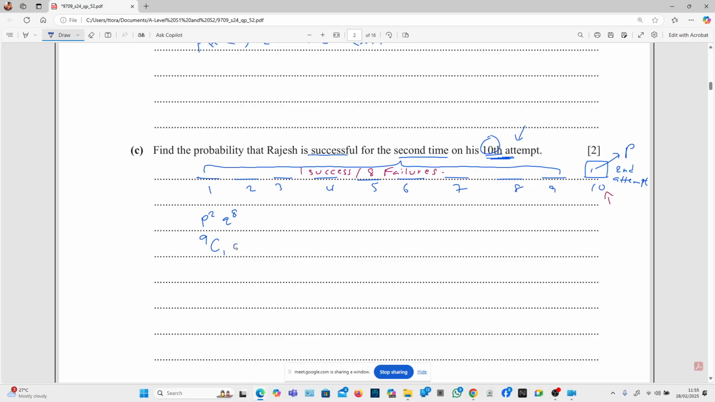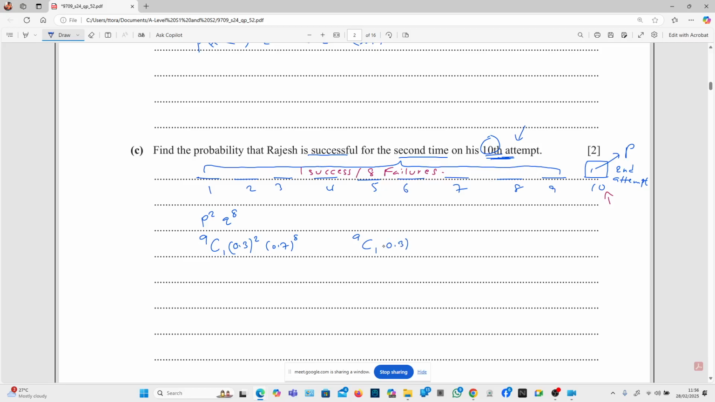So I'm going to say 0.3 to the square because it's got 2 successes, and then 8 failures would mean 0.7 to the power of 8. If I'm not mistaken, that should be fine. One success is in the first 9 and one is on the 10th. You could do it like this: 9 choose 1 out of 9, it's a binomial distribution, I got 1 success.